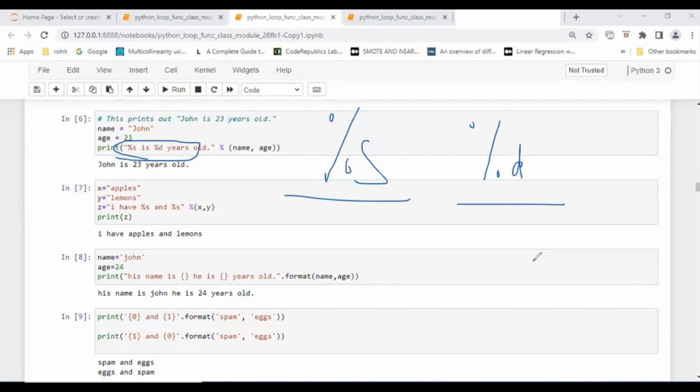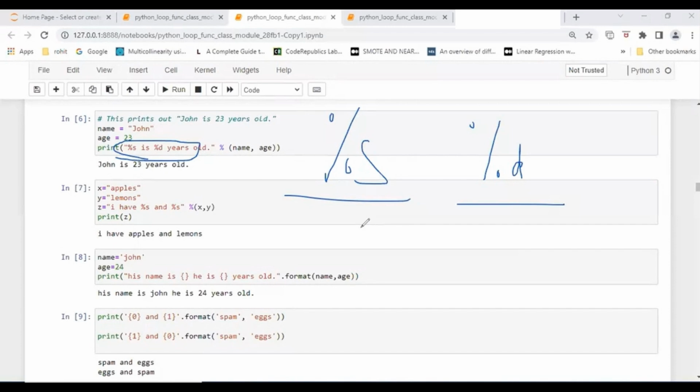I want to make it a little bit easier, because every time it's very typical or difficult to use percentage S or percentage D during the printing or the format, right? Now the point is how to make it easy. These things are open source.